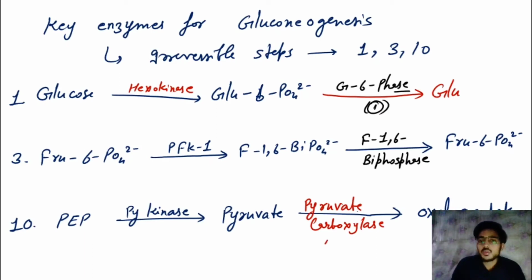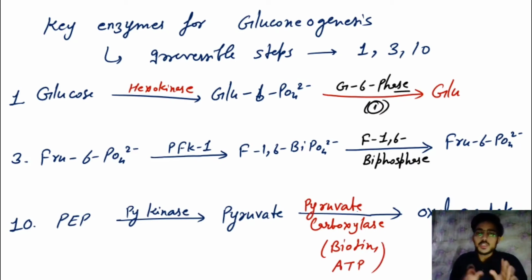And for the carboxylase, what will it require? It requires biotin, and it will also require ATP. So this pyruvate converts into oxaloacetate, and this reaction occurs in the mitochondria, not in the cytoplasm. So we need to take the oxaloacetate from the mitochondria and give it to the cytoplasm for the further reactions, because glycolysis occurs only in the cytoplasm. So let's see this process.